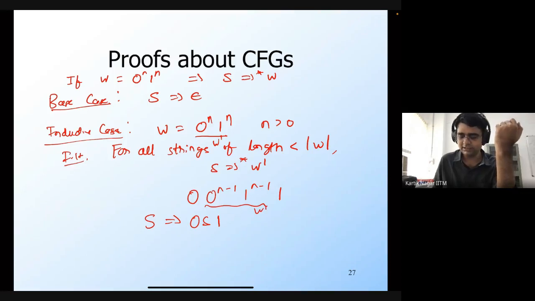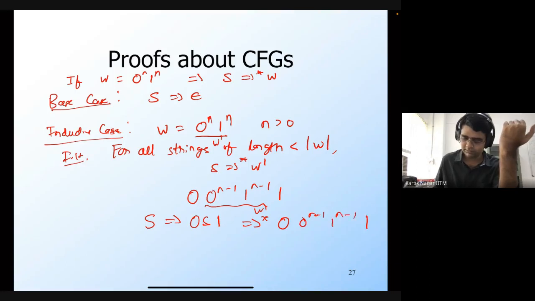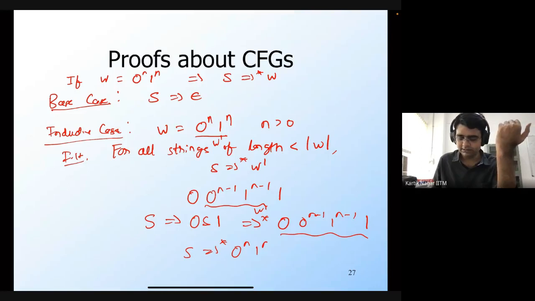Since its length is definitely less than the length of W, there exists a sequence of derivations from S to W prime. So from S, I can generate 0 to the power n minus 1, 1 to the power n minus 1, 1, by the inductive hypothesis. And this string is the same as 0 to the power n, 1 to the power n, which means that from S also, I can generate 0 to the power n, 1 to the power n. And this completes the proof